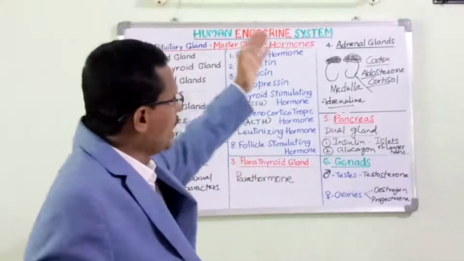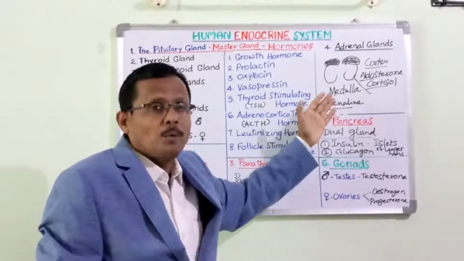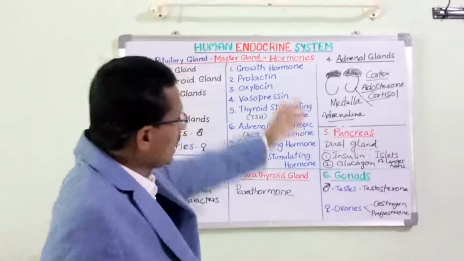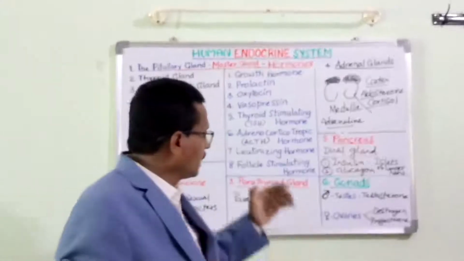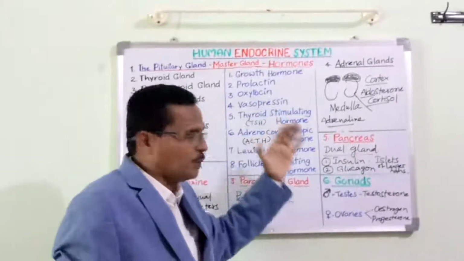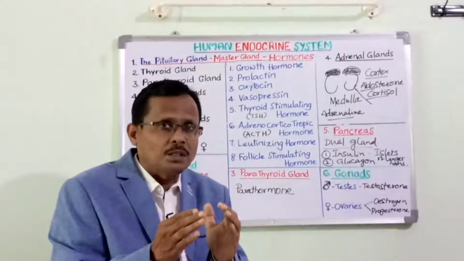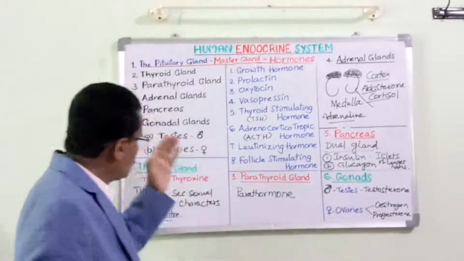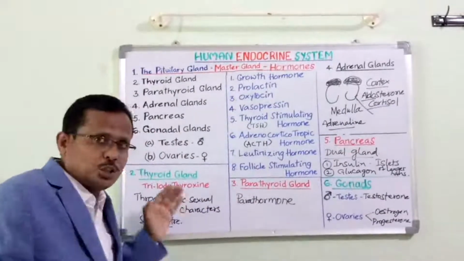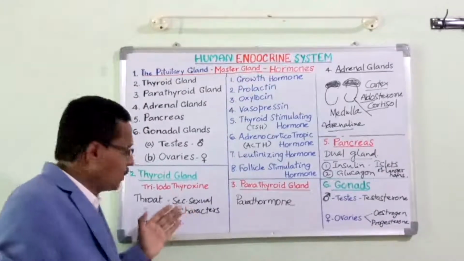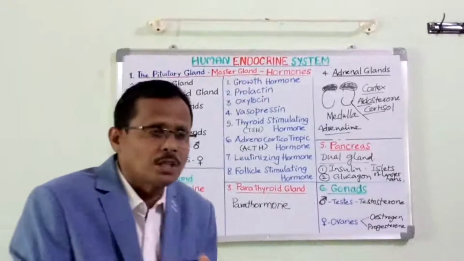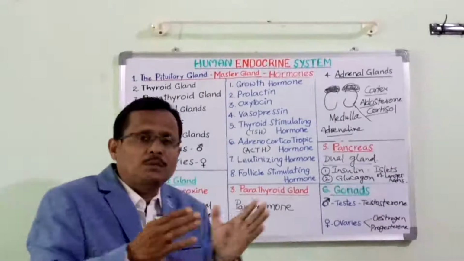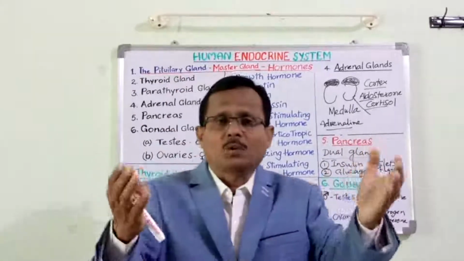Then, which gland is responsible for emotional stability? Then, which gland is called the dual gland? And what are the two types of hormones that maintain the sustenance of life on this planet? Then, what are the most important changes that every individual, both males and females, experience on release of thyroxine in our body? So these are some of the areas where you need to have a good understanding.